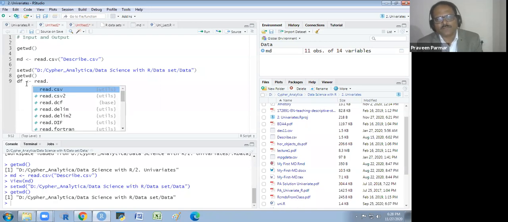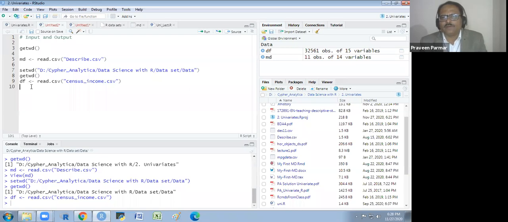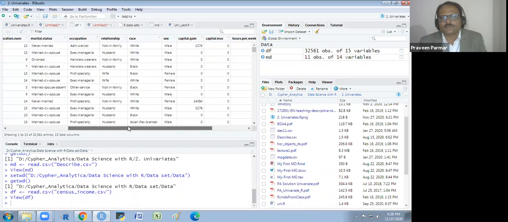It is the CSV file, and under quotes census_income, and extension is compulsory, .csv, and I run it. I've got it here. In the global environment, you see there are 32,561 observations and 15 variables. I will show you. This is my file. Got it?